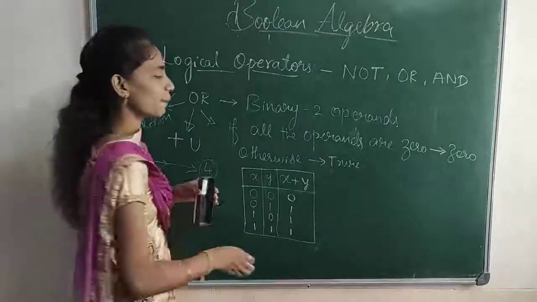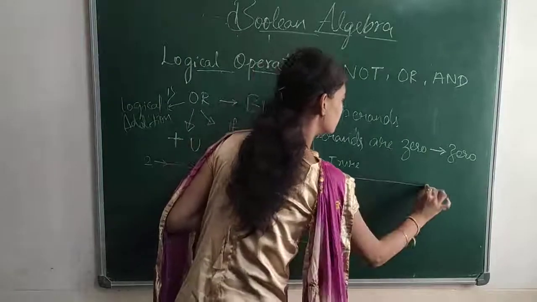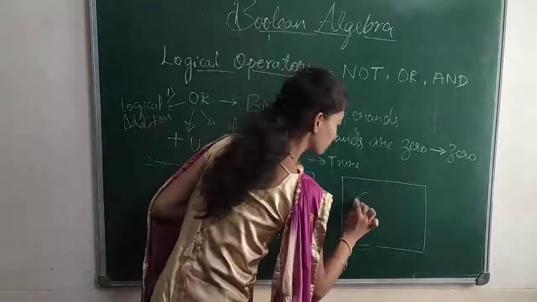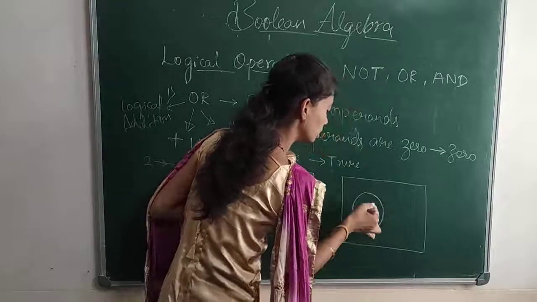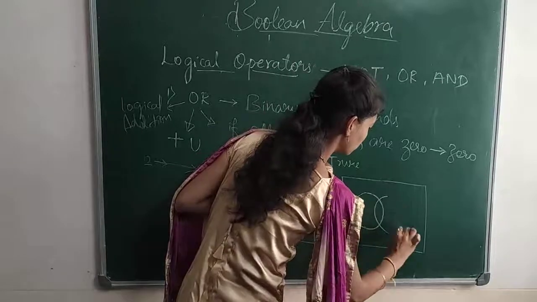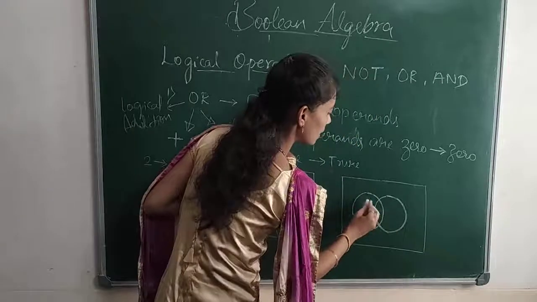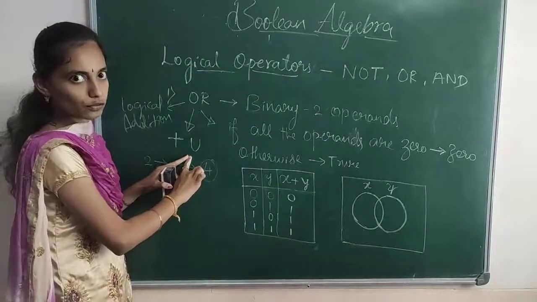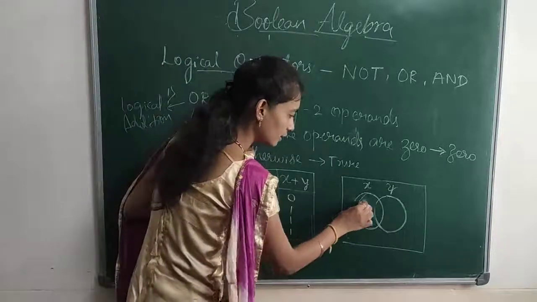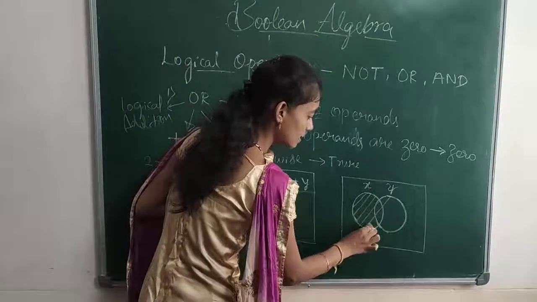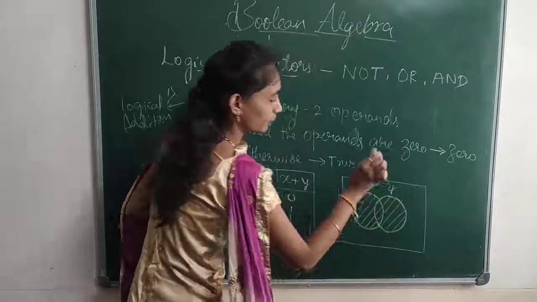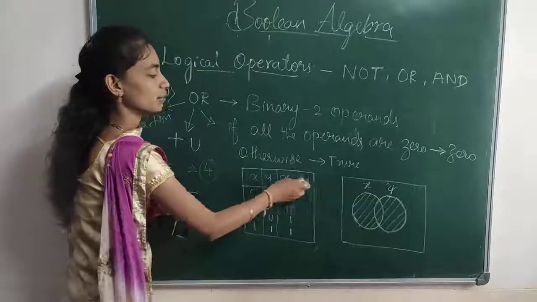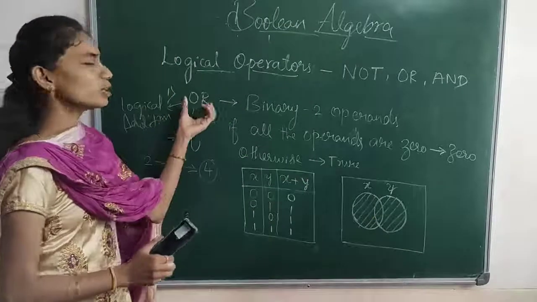So how will this be represented in the Venn diagram? Here we are taking two variables, so I am representing two variables. This is the union of the operator, which means this portion we call X or Y. So this shaded portion represents X or Y, which means X plus Y. So this is about the OR operator.